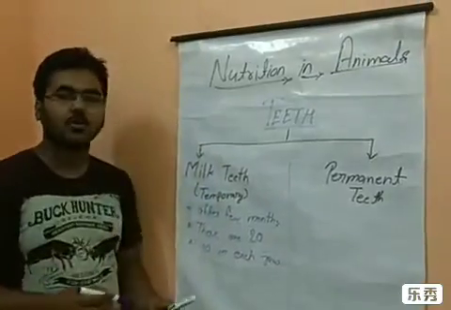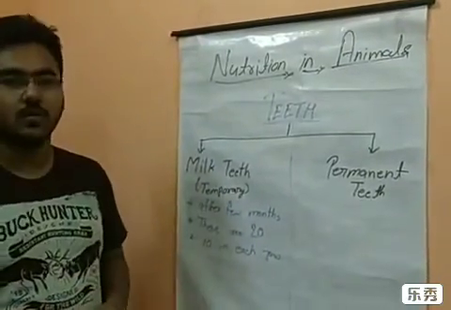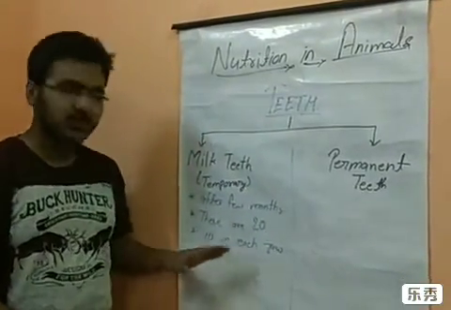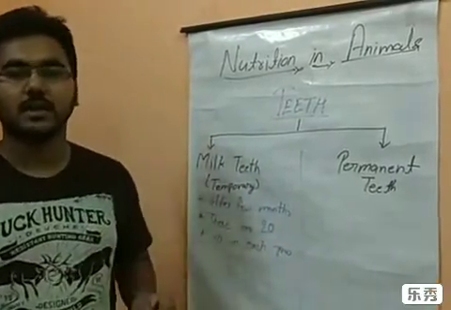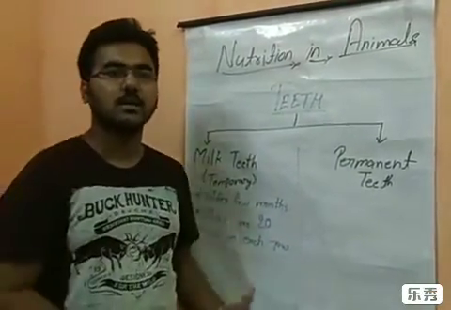We all have two jaws, upper jaw and lower jaw, and in each jaw there are 10 milk teeth. Means 10 teeth in the upper jaw and 10 teeth in the lower jaw.